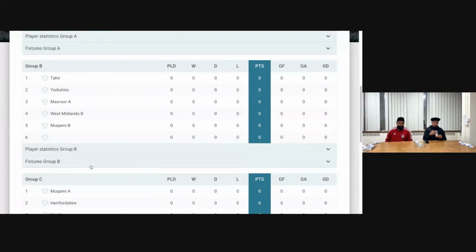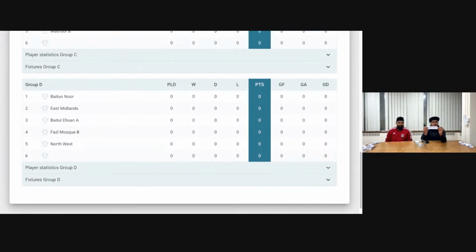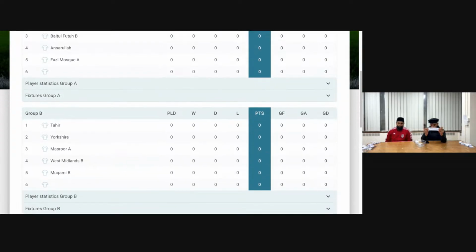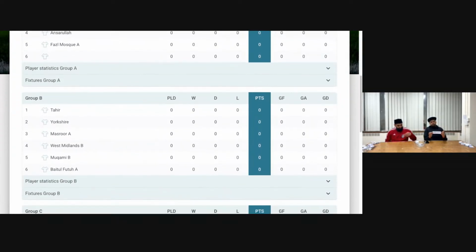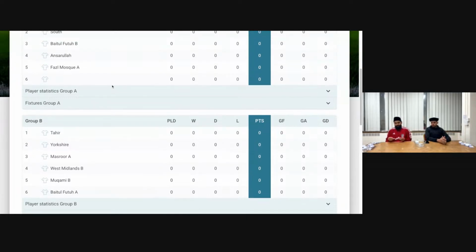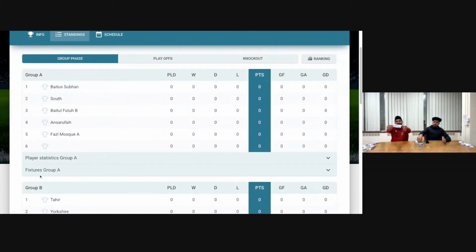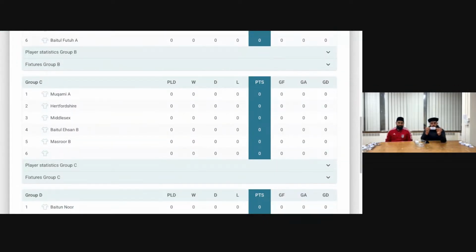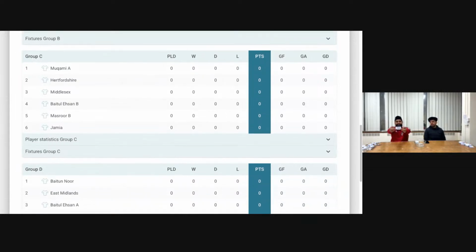And for the last round, Bedford 2A. So Bedford A will go into Group B, as there's already Bedford B in Group A. So we'll draw out the team for Group A. It will be West Midlands A. And this will be for Group C. Jamia. Jamia go into Group C. And the last team to go into Group D is East.